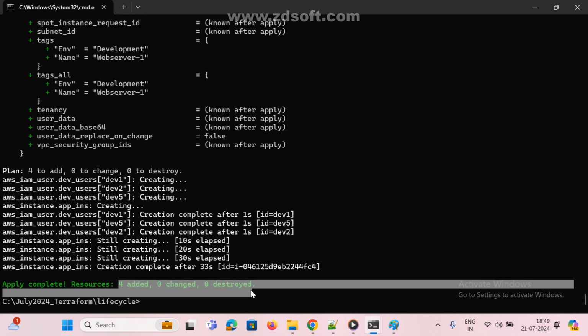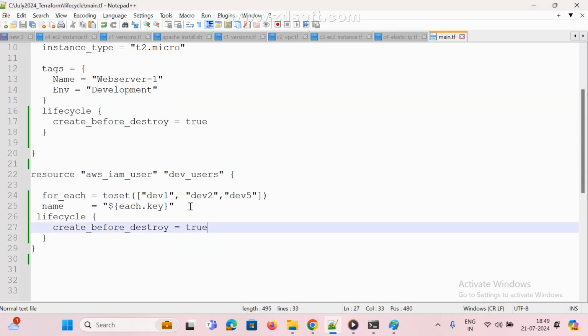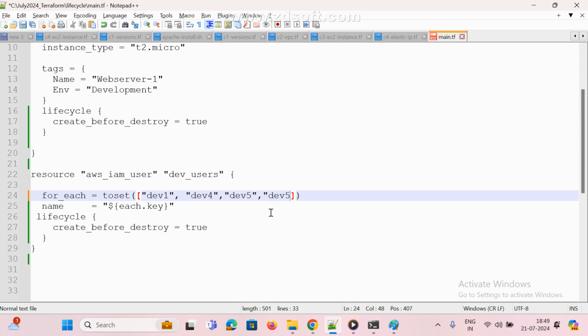So 4 is added. Now I am going to change this 4 and add 6. I am going to add one more 6.